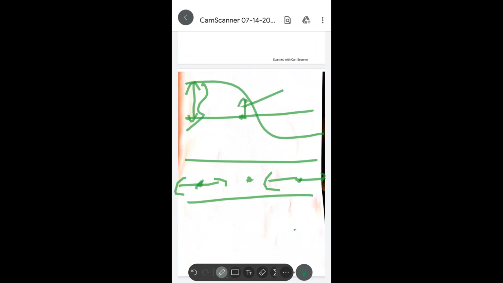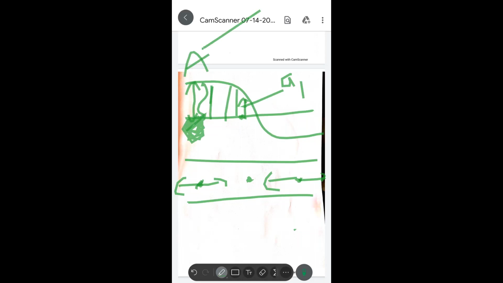And this is the amplitude of this particle, and this is the amplitude of this particle. See here, different particles have different amplitudes. But the particle which is here has maximum amplitude, that's why it is called an antinode.